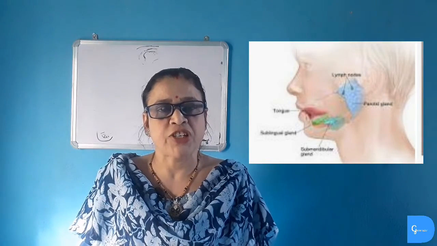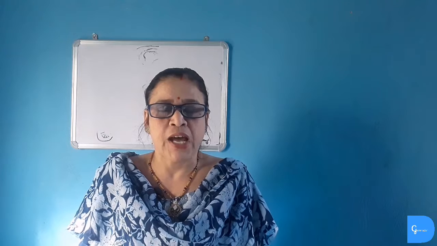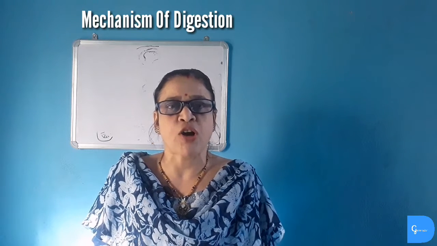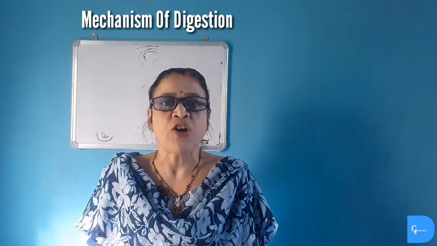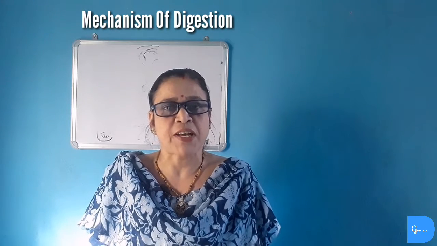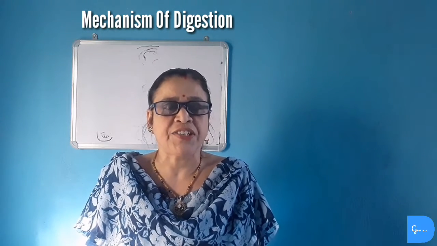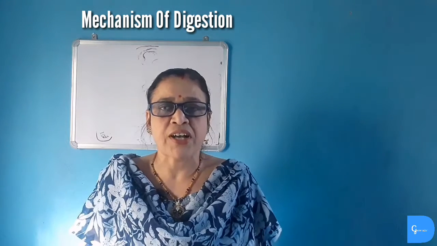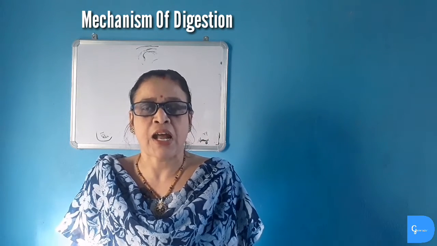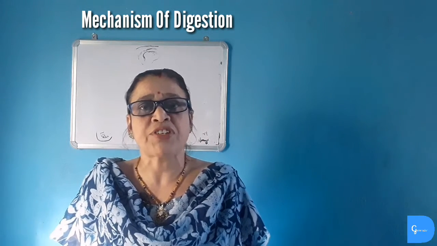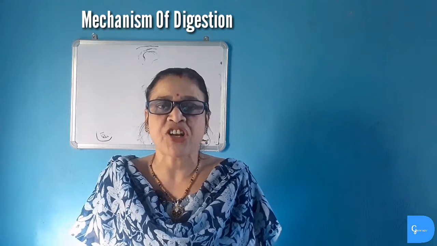Now we will study mechanism of digestion. The digestion means conversion of large and complex food particles into small and simplified forms. Digestion takes place inside the alimentary canal. This involves three processes. First, ingestion, which means intake of food. Then comes assimilation, which means digestion and absorption of food. Then comes egestion, which means elimination of food.